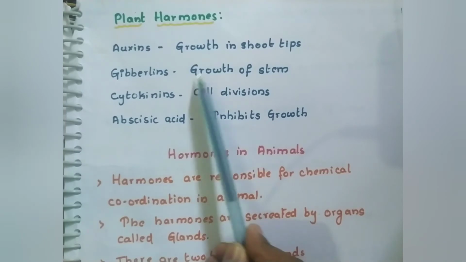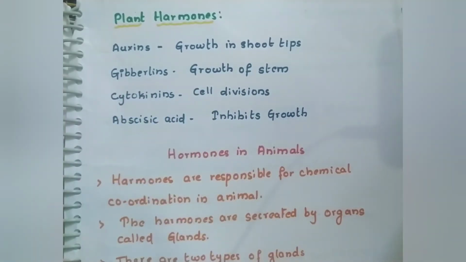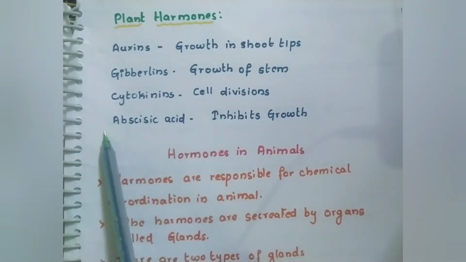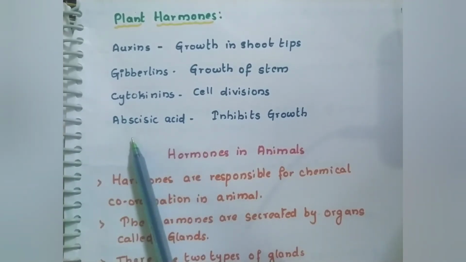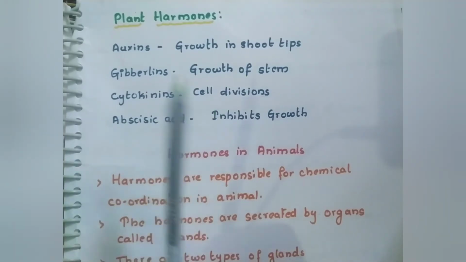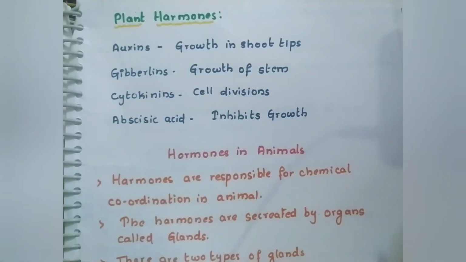Gibberellins help in the growth of the stem, or increase the girth, that is, the thickness of the plant. Cytokinin helps in cell division. Abscisic acid inhibits growth. Abscisic acid also helps in the aging of the fruits. Gibberellin is sometimes also called gibberellic acid, which increases the ripening of the fruits.